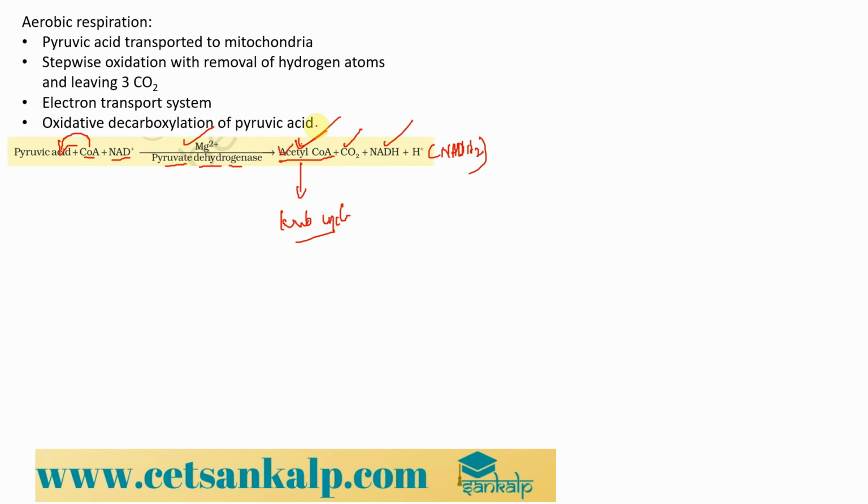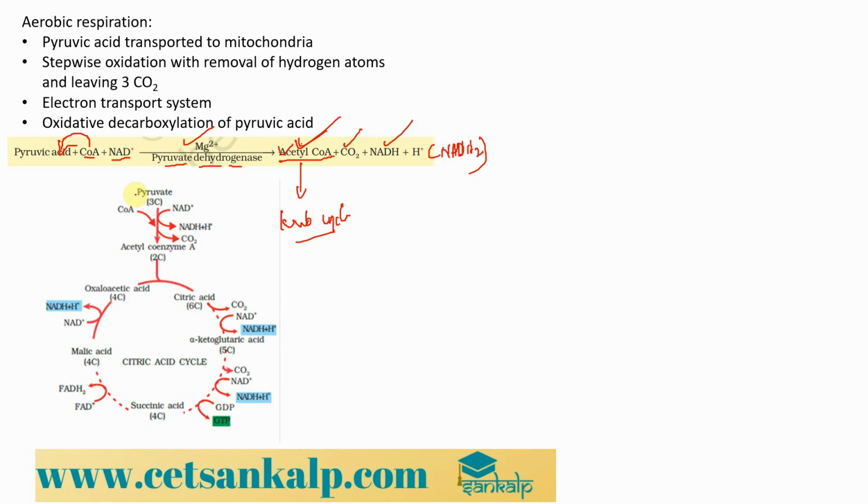Now, here we have the actual textbook diagram, where pyruvate is converted into acetyl CoA by the enzyme pyruvate dehydrogenase. This step is mainly done by pyruvate dehydrogenase, right? And this results in the formation of the first molecule of carbon dioxide. Remember, in the whole reaction we get 3 carbon dioxide molecules. Out of 3, we have already got 1 here, right?